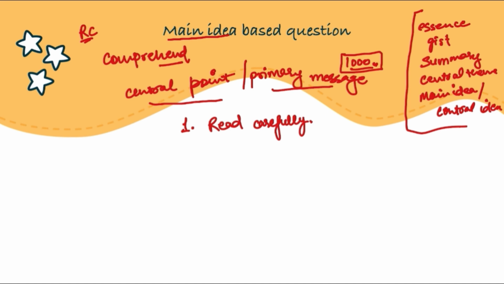So how do we do that? How do we know about that? We do that by reading it carefully, and by reading it carefully we can follow these steps. We can first skim through the text. As soon as we come across a passage, we will first skim through the passage so that we can get a general sense of the topic. What exactly is the topic or the subject that the passage is about? Is it a political passage? Like, is it talking about politics or something else? Is it talking about philosophy, or is it talking about psychology?